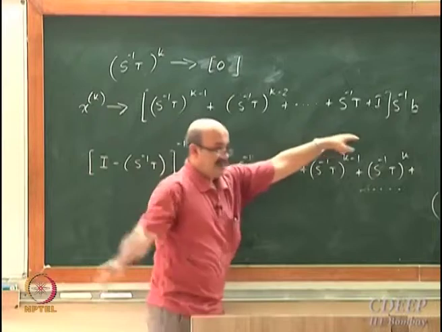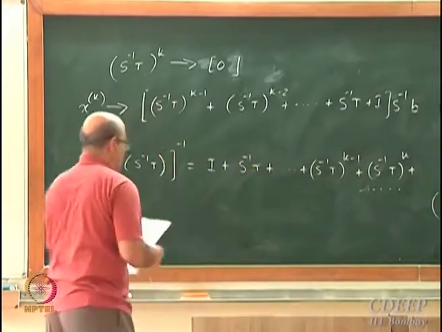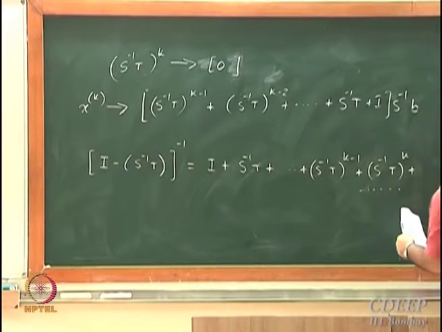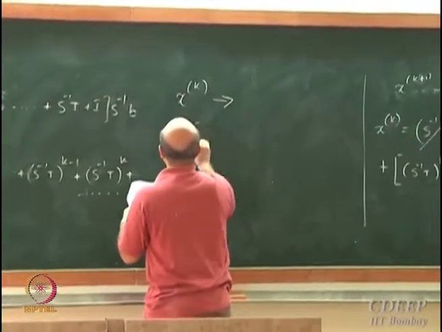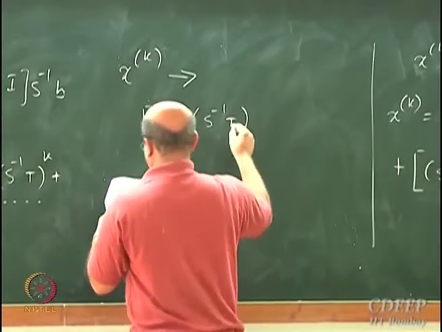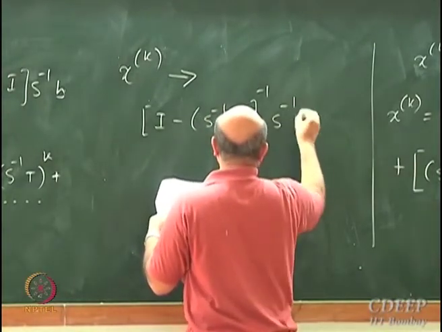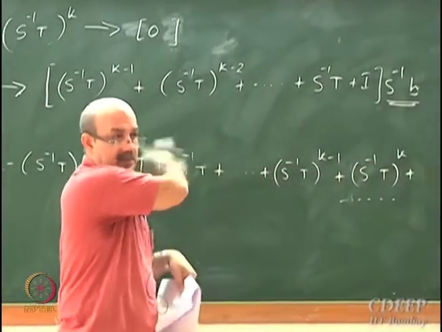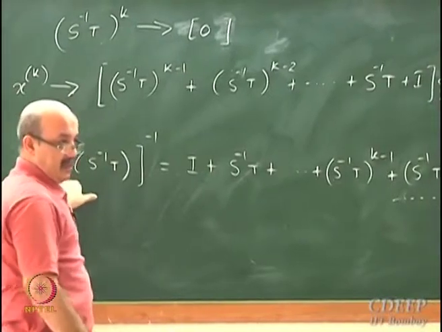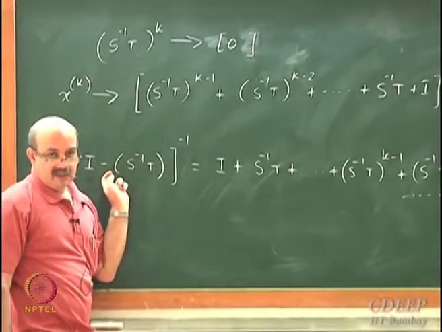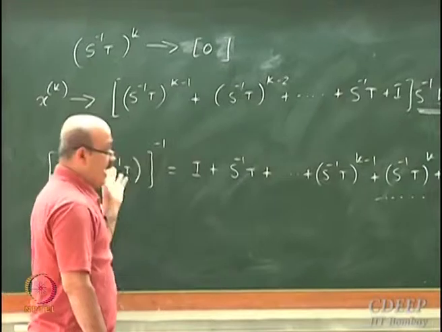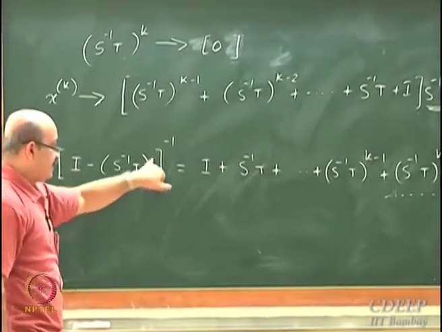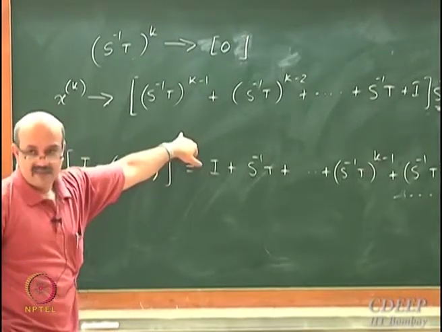So I can replace this by this series expansion, and say that xk tends to I minus S inverse T whole inverse, times S inverse B. I am just replacing the square bracket by its limit as k tends to infinity. Is everyone with me?